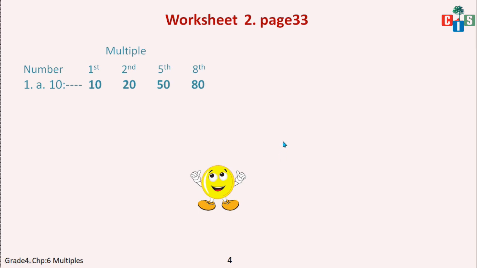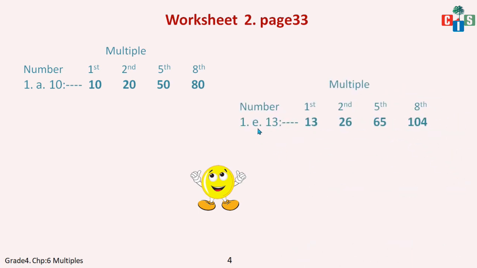Okay, now let's take the other example, that is section E. I have taken 13. So 13 ones are 13, 13 2s are 26, 13 5s are 65 and 13 8s are 104. Or I can say the 8th multiple of 13 is 104. Fine, the rest you have to do on your own, and I know you are my intelligent students and you are not going to make any mistakes.